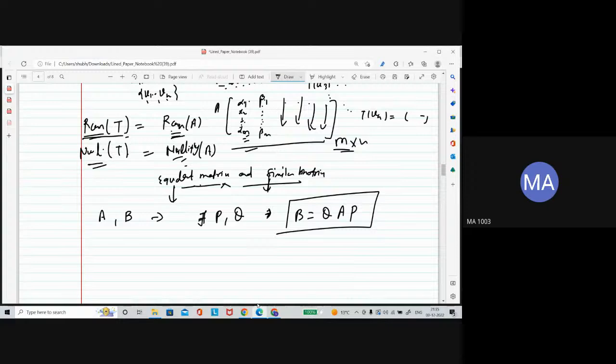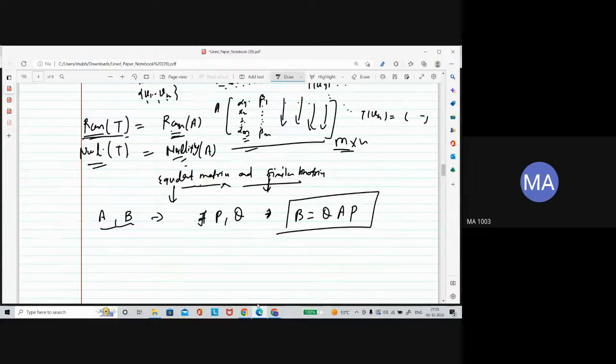So the definition for equivalent matrix is, if you have two matrices, and you are able to find two matrices P and Q such that B is written in this fashion, or A can be written in the vice versa form also. So if B is written as Q times A times P, then these two matrices are said to be equivalent matrices.